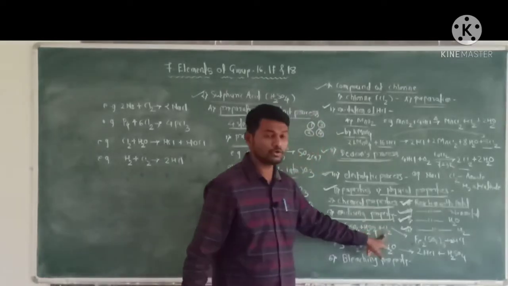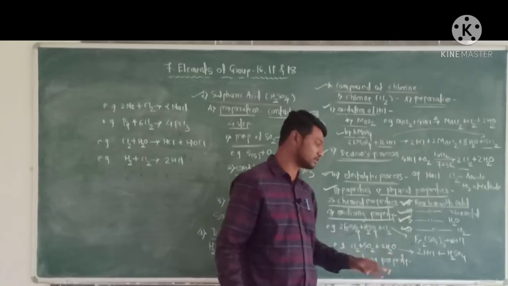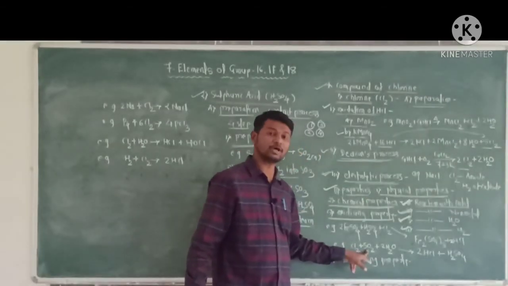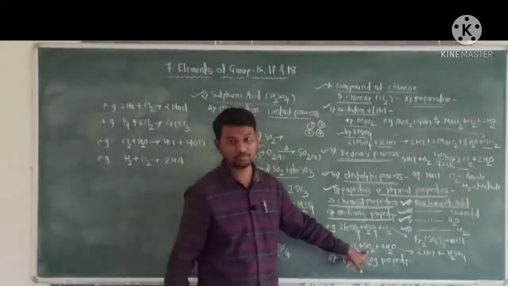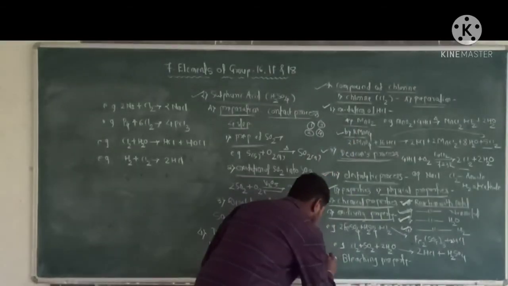Another example, chlorine oxidizes sulfur dioxide into sulfuric acid.